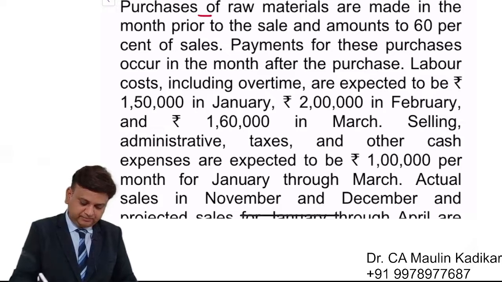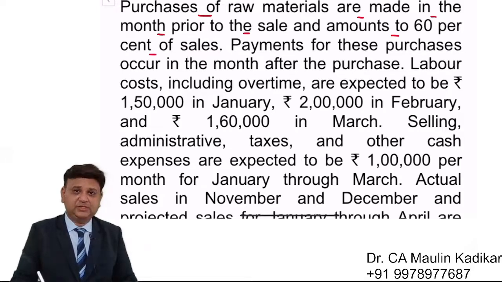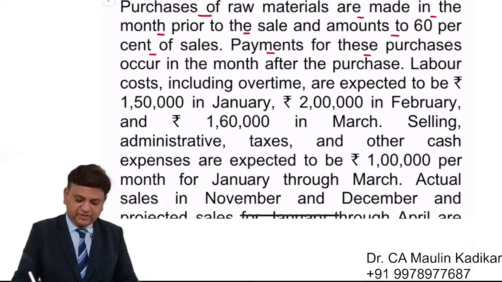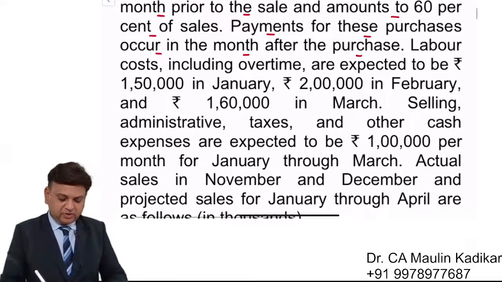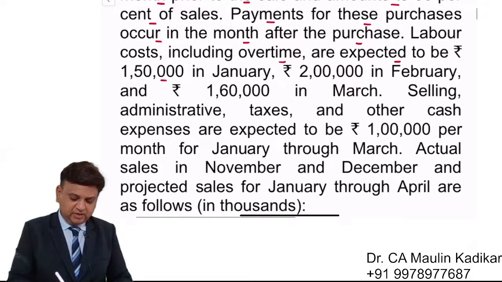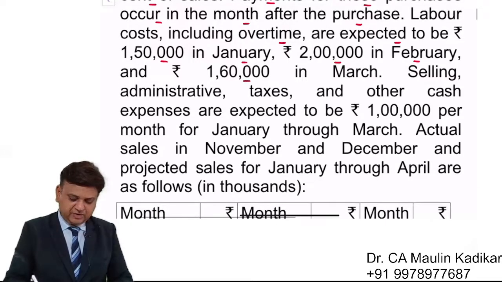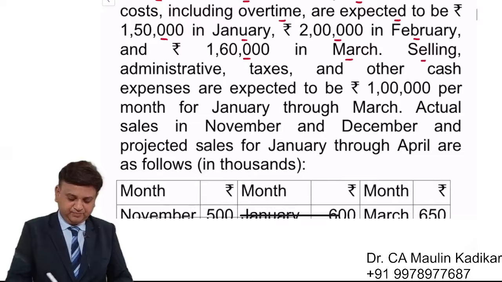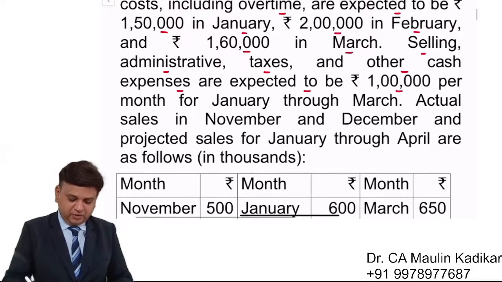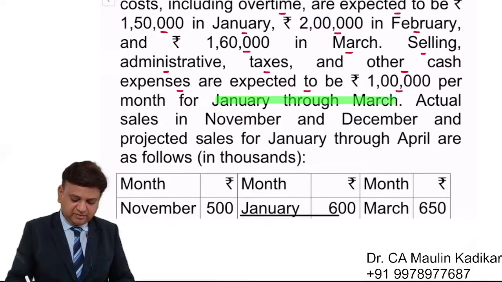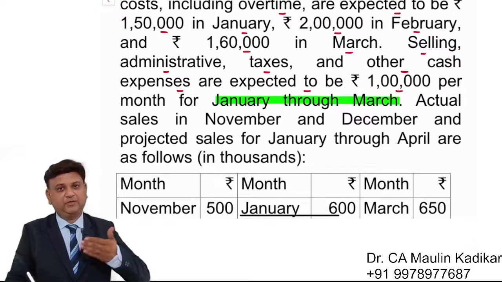Purchase of the raw material are made in the month prior to the sales and amount to 60% of the sales. Payment for these purchases occurs in the month after the purchase. Labor costs including overtime are expected to be 1 lakh 50,000 in January, 2 lakhs in February, and 1 lakh 60,000 in March. Selling, administrative, tax and other cash expenses are expected to be 1 lakh rupee per month for January through March, meaning January, February and March.